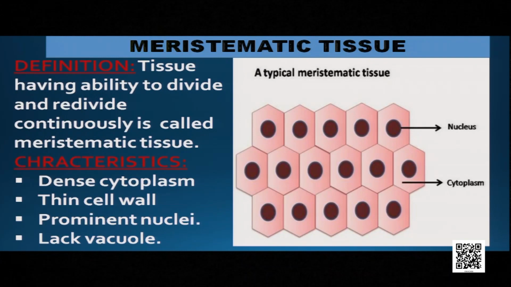Meristematic tissue lack vacuole. All of you remember that in chapter cell it was taught that vacuole stores food in the mature plant tissue. But here there is no need to store the food. The tissues are always in a mode of continuous division and redivision. That's why there is no need to store the food. So vacuole they don't have. Understood? So let us see where the meristematic tissues are found in the plant.